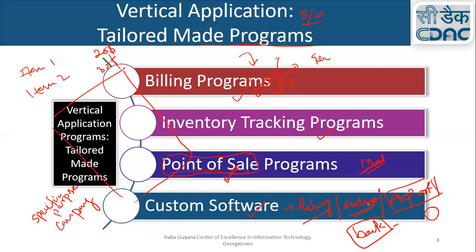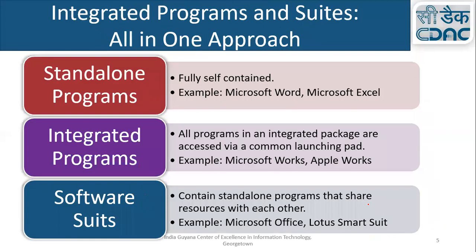Okay. Let's move to the next slide. So some other types: stand-alone programs. These are fully self-contained. They are not dependent on any other program, like your Microsoft Word or Microsoft Excel. I have all the things related to Word in a single program, that is Microsoft Word. Similarly, all the things related to the spreadsheet are in a single program, that is Microsoft Excel. So these are just the stand-alone programs.